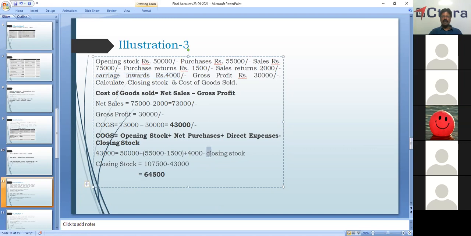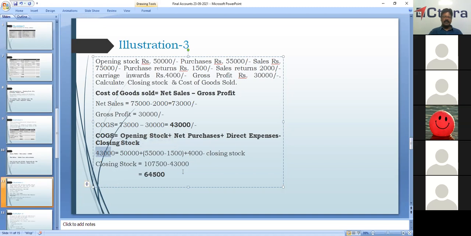We don't have the value of closing stock, which we need to find out. When you take the closing stock to the other side, it becomes plus. It is a mathematical equation. And the 43,000 cost of goods sold, when you take it to the other side, becomes minus.